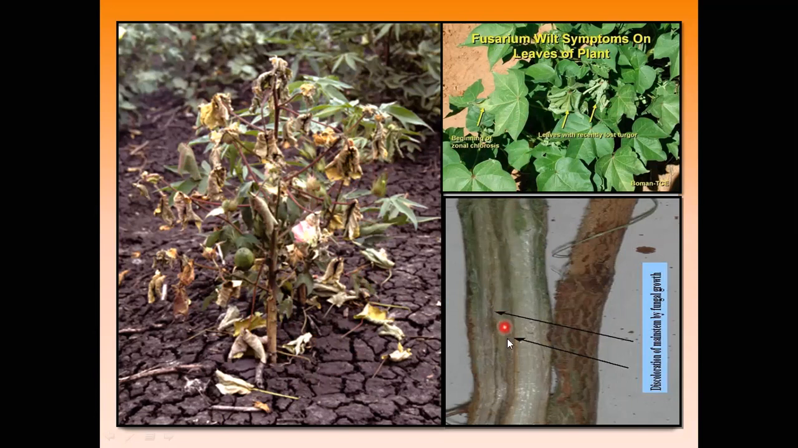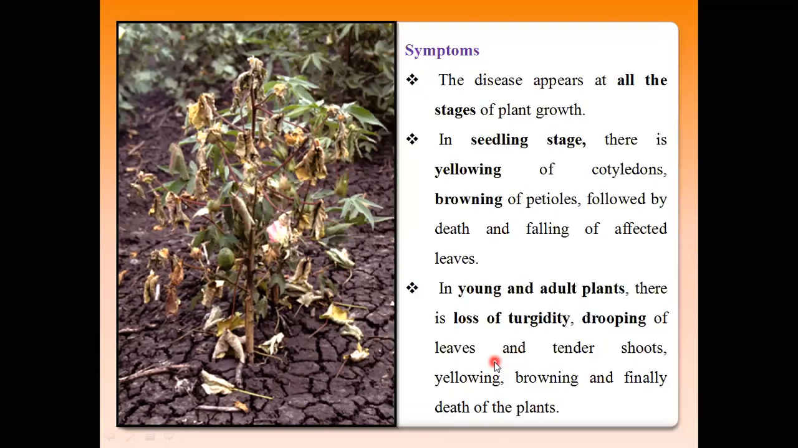Then see these vascular bundle cells. The xylem and phloem cells are totally black in color or somewhat brown in color. This brown discoloration is generally seen vertically inside the infected stem portion as well as the root portions.